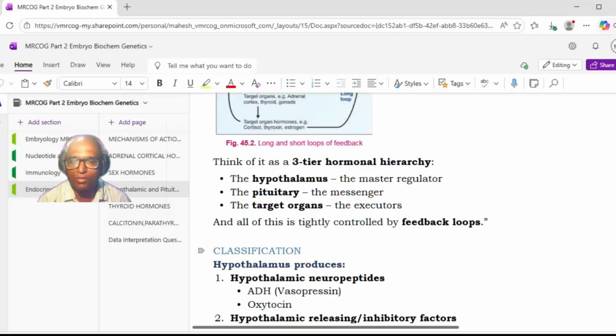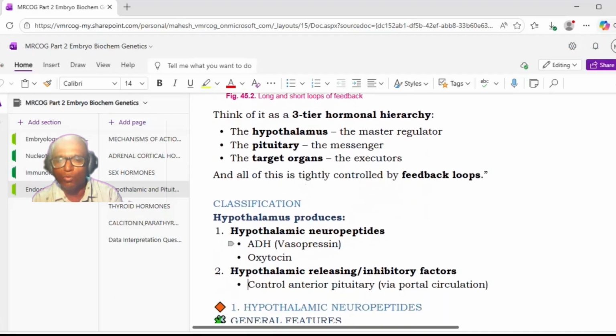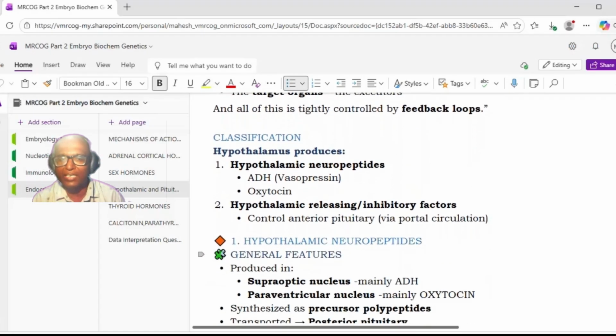So basically, it's a sort of three-tier hormonal hierarchy. The hypothalamus is the master regulator, the pituitary is the messenger, and the target organs are the executors. And all of this is tightly controlled by the feedback loop. Okay, so what are these hormones basically? So we get the hormones from the hypothalamus.